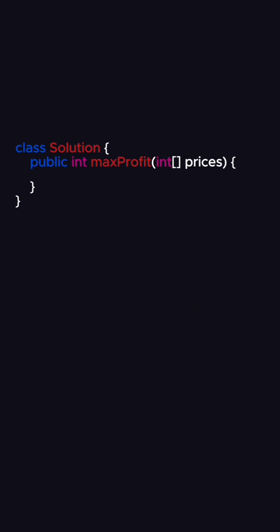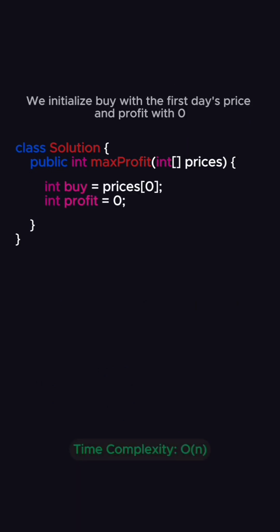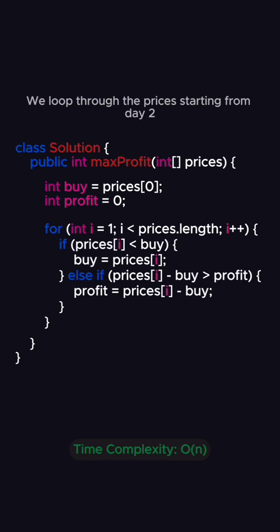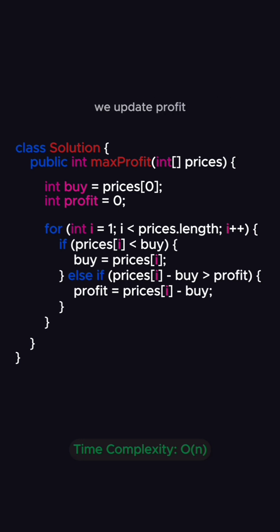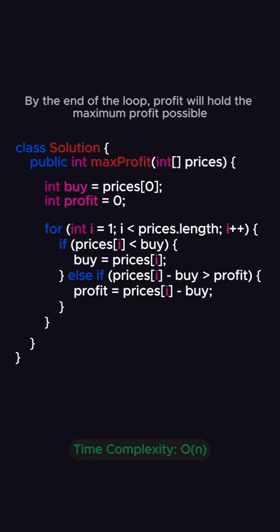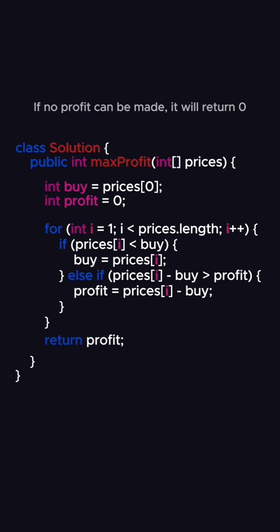Let's code. We initialize buy with the first day's price and profit with 0. We loop through the prices starting from day 2. If the current price is lower than buy, we update buy. If the difference between the current price and buy is greater than profit, we update profit. By the end of the loop, profit will hold the maximum profit possible. If no profit can be made, it will return 0.